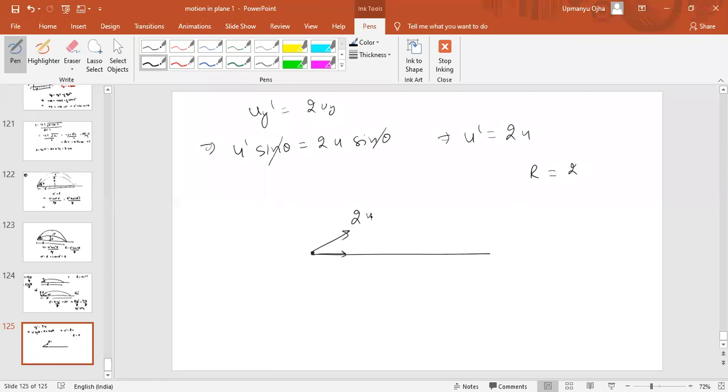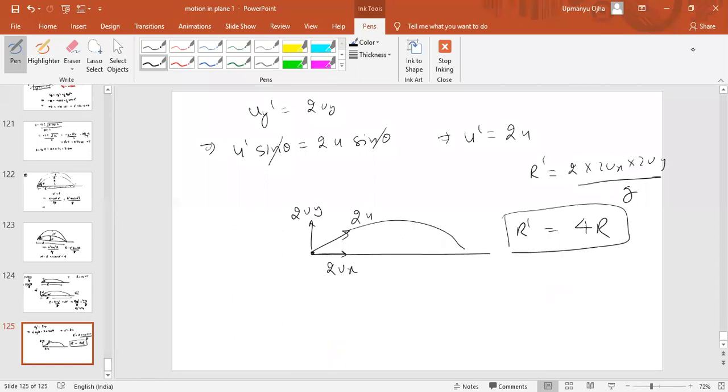2 times of u. So this would be 2ux and this would be 2uy. I think the range would be equal to 2 into 2ux into 2uy by g. This will be 4 times of r. So r dash will be equal to 4 times of r. This is the answer. 4r is the answer.